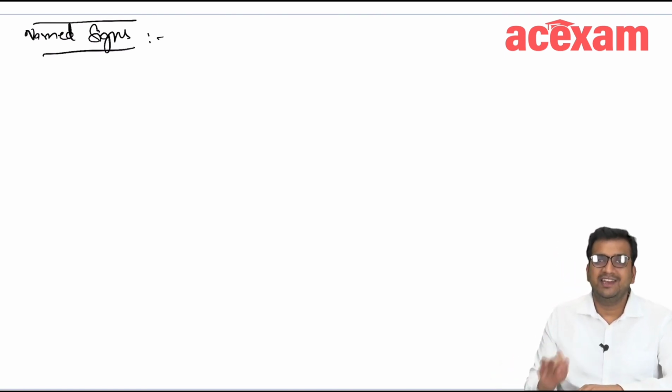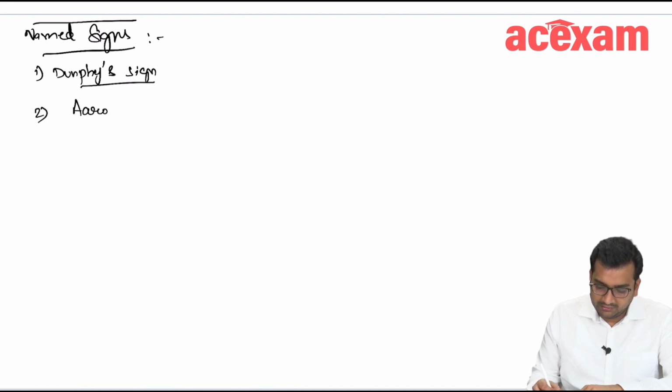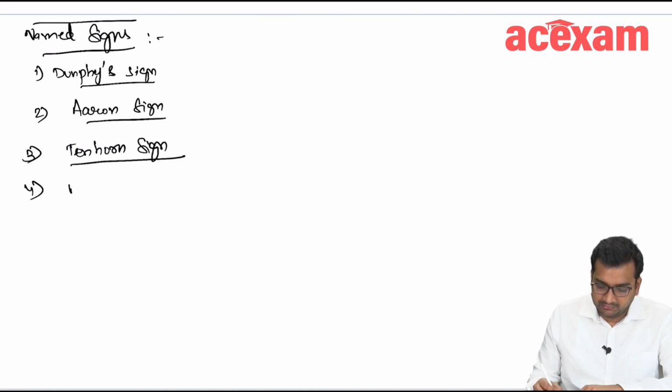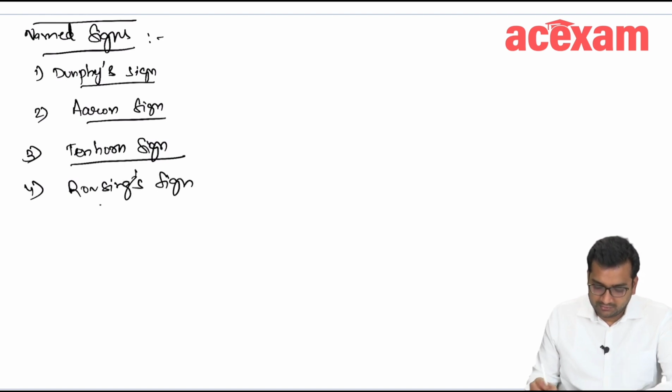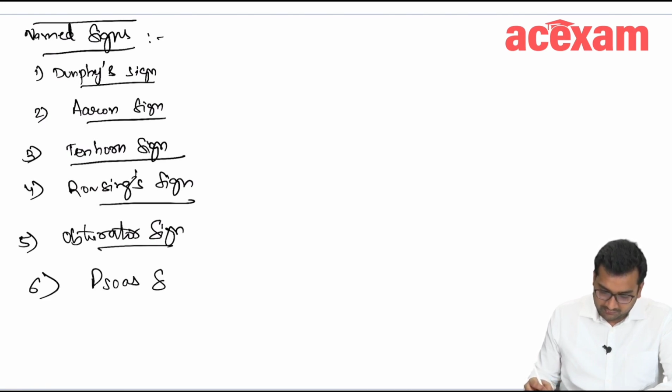Okay, so all the named signs I'll first write. There is Dunphy's sign, then there is Aaron sign, there is Tenhorn sign. The majority of them have been asked in the MCQs previously. Rovsing's sign, then there is obturator sign, and then there is Psoas sign. Okay,